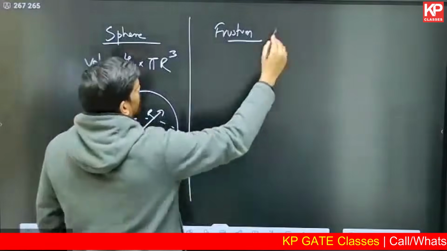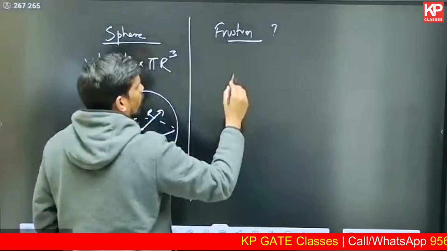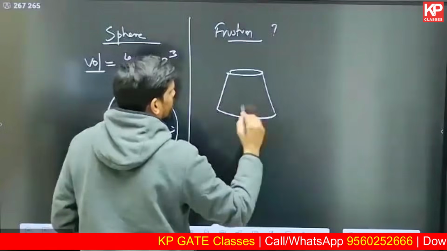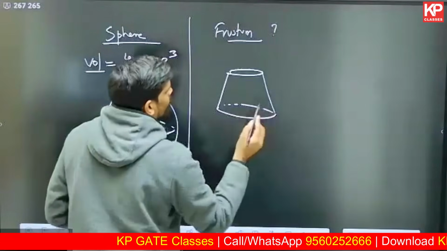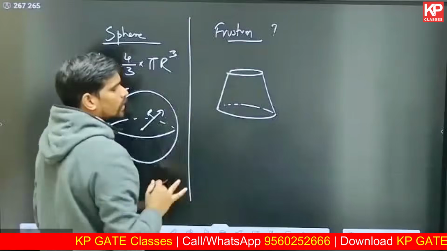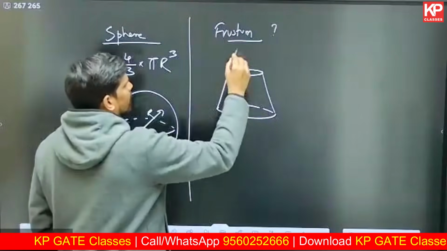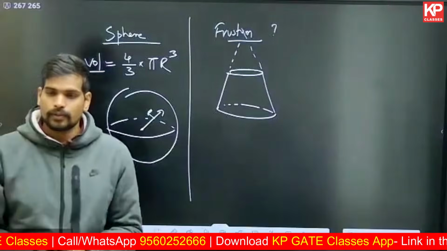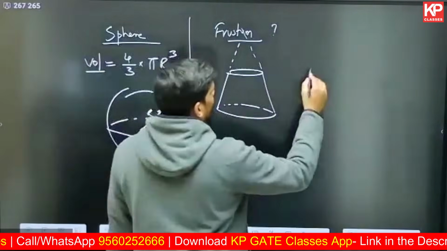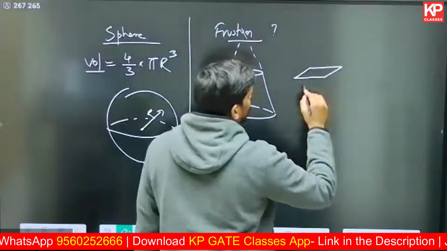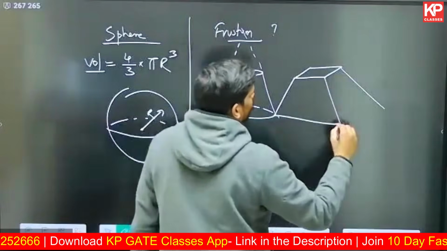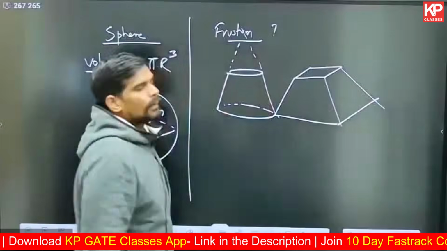So first let us try to understand what exactly is frustum. If you are basically having a conical shape, a conical solid, something like this, in which the tip is cut off, this is a frustum of a cone. If you basically extend this, you might get a perfect cone as such. Similarly, you might have questions with frustum of pyramid. Generally, they'll ask you questions with frustum of pyramid because sometimes this particular form is used for the column footings.